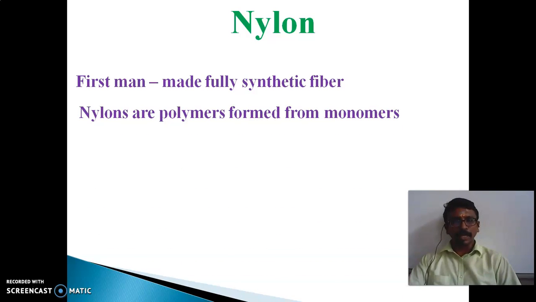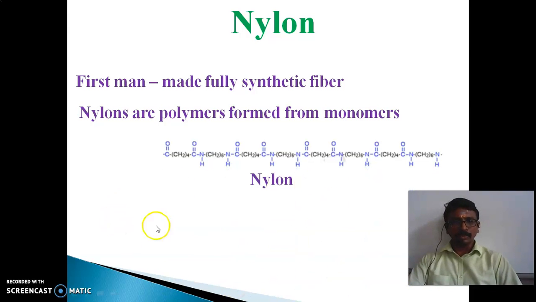And nylons are polymers. For polymers, how can they be prepared? What is meant by polymer? The term poly indicates many, and mer indicates unit or part. So many units are there. The polymer can be prepared with the help of a starting material. What is the starting material we need here? Monomer. Monomer means what? It is a single unit: mono indicates single and mer indicates unit.